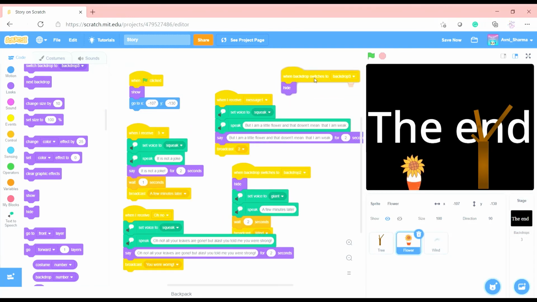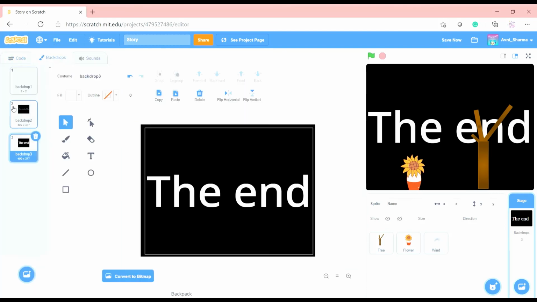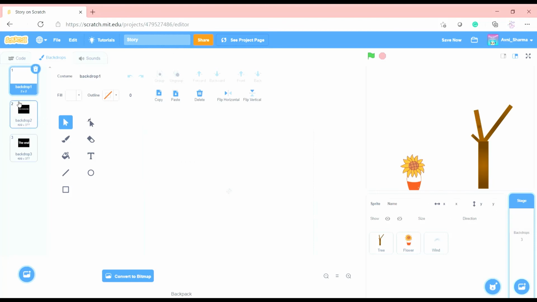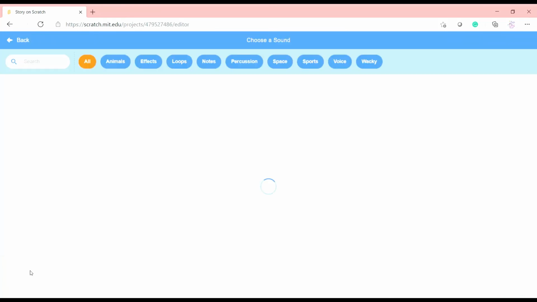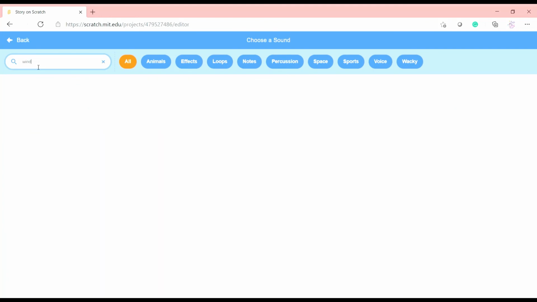Isn't that the nice thing that Scratch has provided? And we can even put a sound, like I love sounds. You know that noise from the wind thing. Or you can do any other song you like.